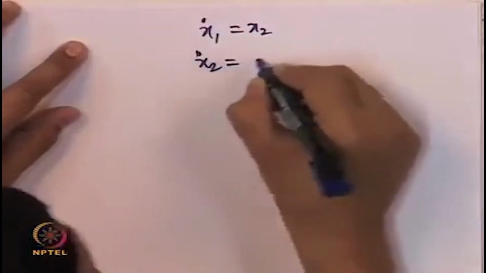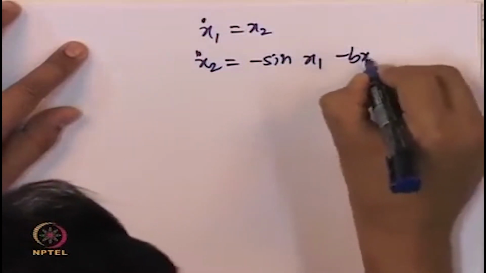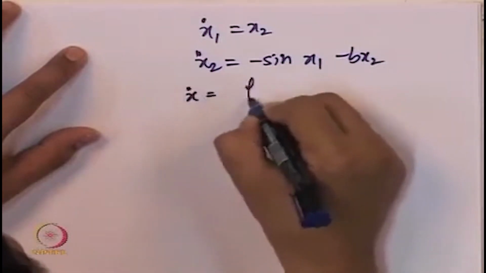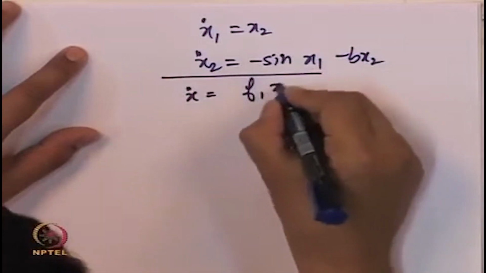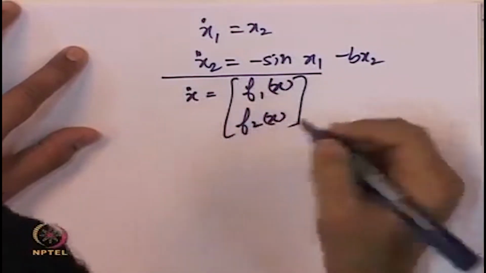Now we will investigate whether the linearized system at this point is also asymptotically stable. So consider again x1 dot equal to x2 and x2 dot equal to minus sine x1 minus b x2. So x dot is equal to f1 of x and f2 of x as a vector.